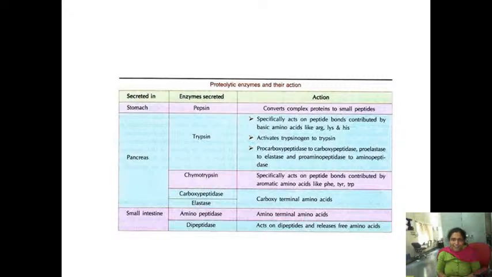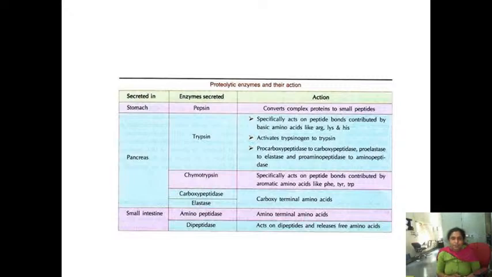Okay, see here, these are the proteolytic enzymes and their action. First, there is no digestion in the mouth. In the stomach, which enzyme? Pepsin enzyme is there, which will convert the protein into small peptides. Then coming to the pancreas, there are four enzymes: trypsin, chymotrypsin, carboxypeptidase and elastase.